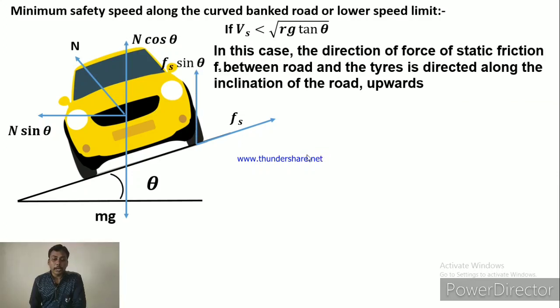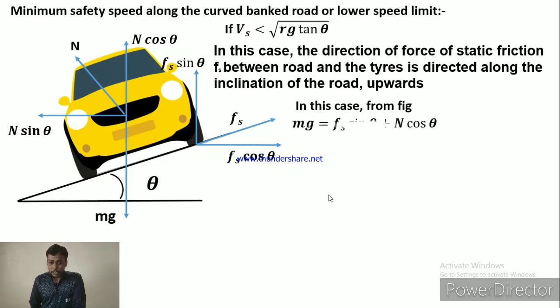This is the vertical component Fs sin theta, and this is the horizontal component Fs cos theta. Here the vertical components Fs sin theta and n cos theta balance the weight, and n sin theta and Fs cos theta are in opposite directions, which balance the necessary centripetal force. So from the figure we can say that mg is equal to Fs sin theta plus n cos theta.